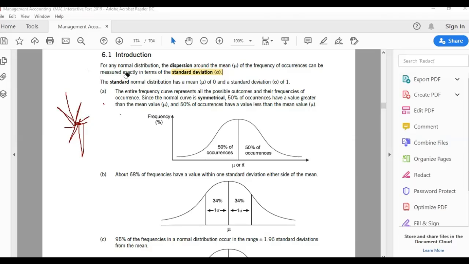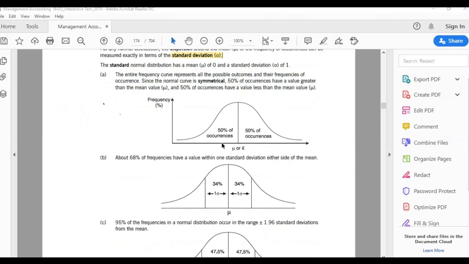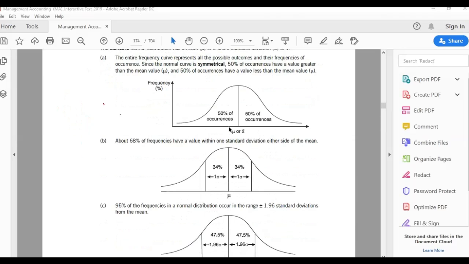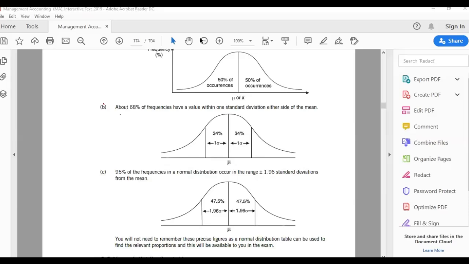So what we need to remember here is that my mu is here, the average, and 50% of values are here, 50% are here. Within one standard deviation minus and one standard deviation plus, 34% of values lie here, 34% of values lie here, and you can call it 68% in total.